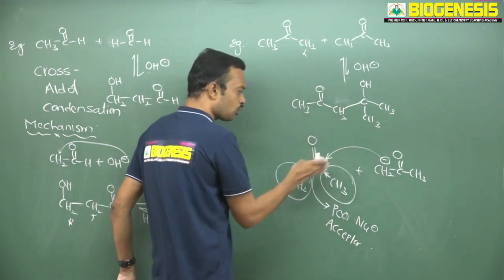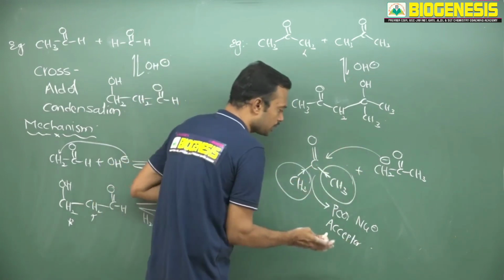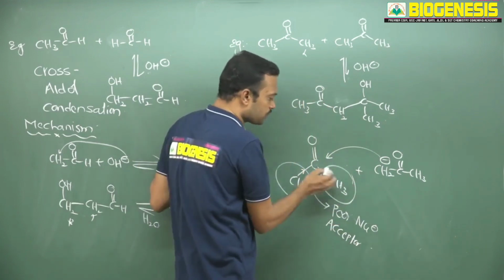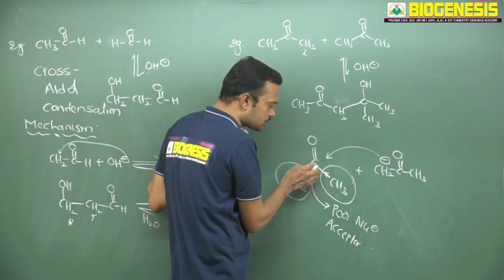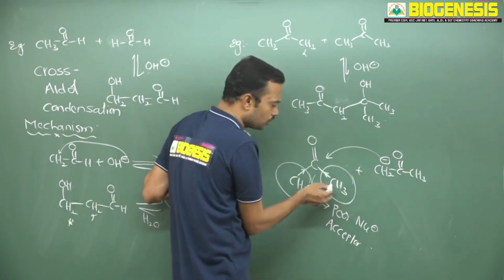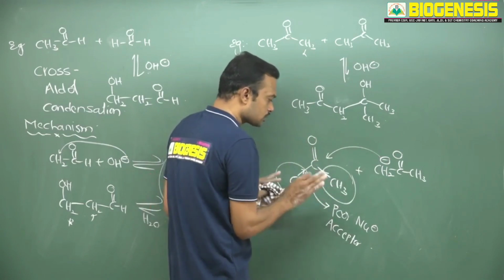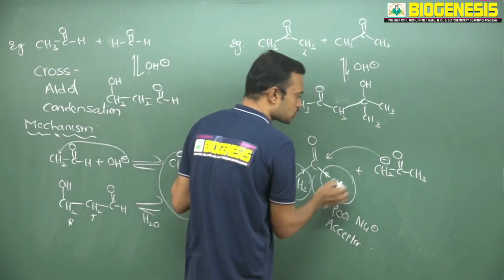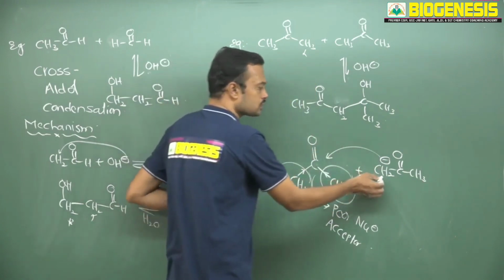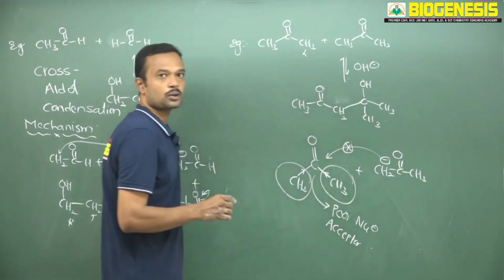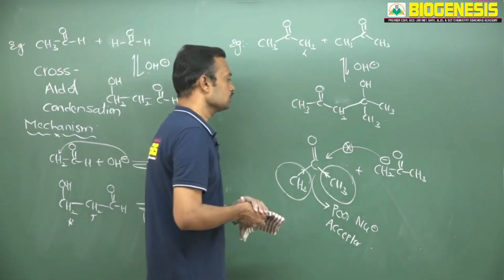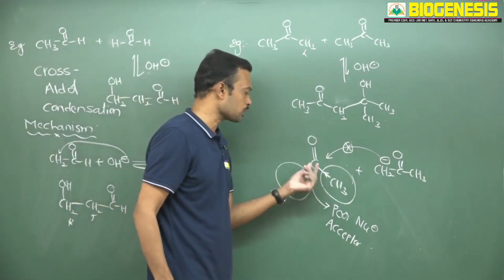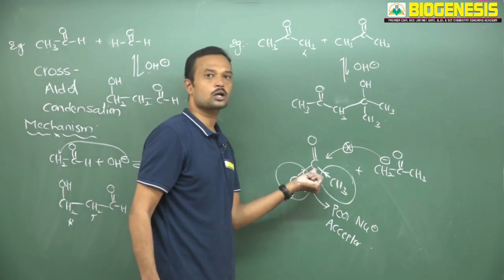Okay, see this carbanion wants to attack on this carbon, but what happens is these groups are releasing electrons. Now the deficiency decreases. When the deficiency decreases, there is no ability to attract this carbanion towards this carbon. And one more, these groups are bulky in size. So due to this particular reason, they are unable to allow this nucleophile to approach over here. Finally, this carbanion never approaches this carbon properly. Okay, so that is why ketones are not involved in aldol condensation. Two reasons you need to remember. One is that methyl is an electron releasing group, and much more crowding is present on this carbon. It is a poor carbanion acceptor.